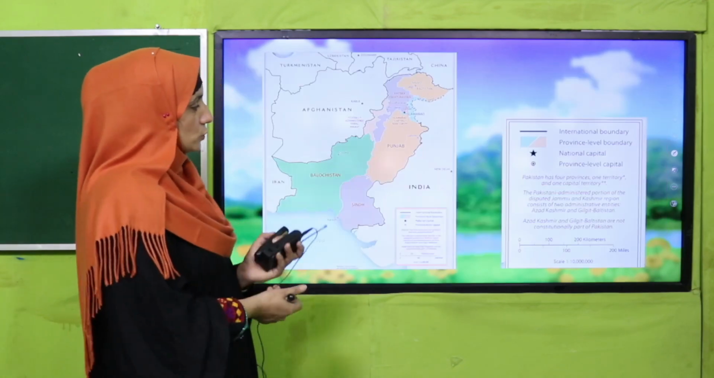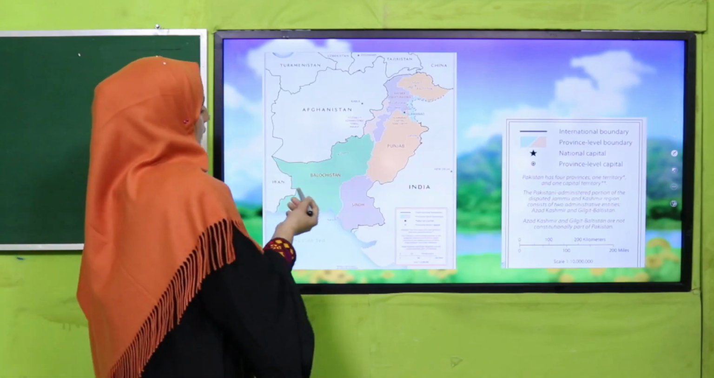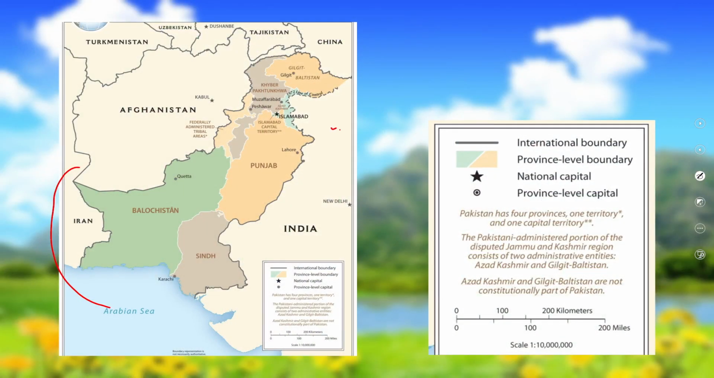So see there, my dear students, there is an image for you. What you can see there is a map of our beloved country Pakistan. These are keys and symbols on the map. This line is showing the international boundary. Next is the province level boundary, which shows how many provinces there are in our beloved country Pakistan. And then the national capital city.